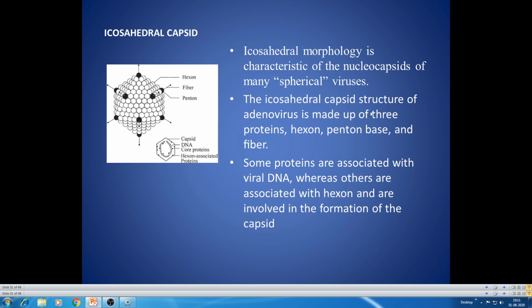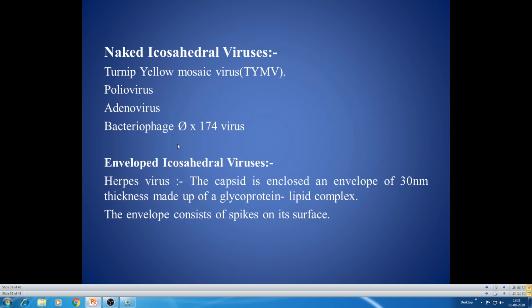The icosahedral capsid structure of adenovirus is made up of three proteins: hexon, penton base, and fiber. Some proteins are associated with viral DNA, whereas others are associated with the hexon and are involved in the formation of capsids. So that much about the naked and icosahedral viruses.